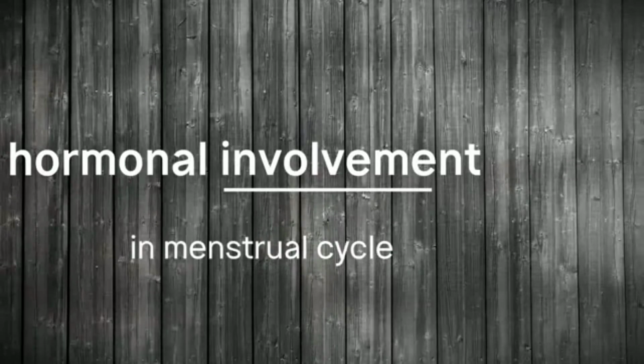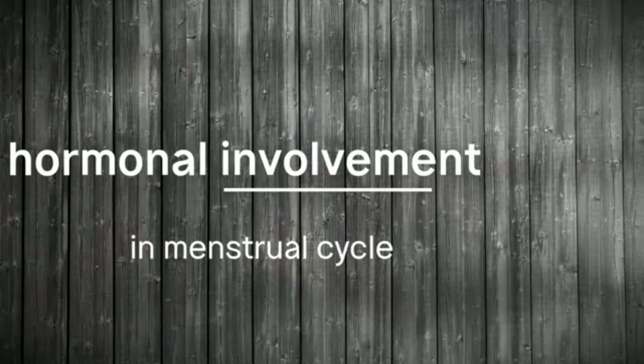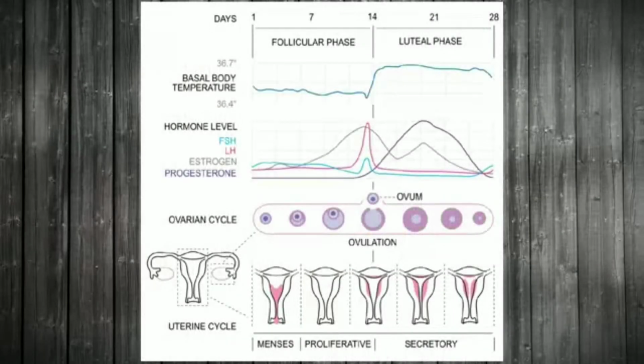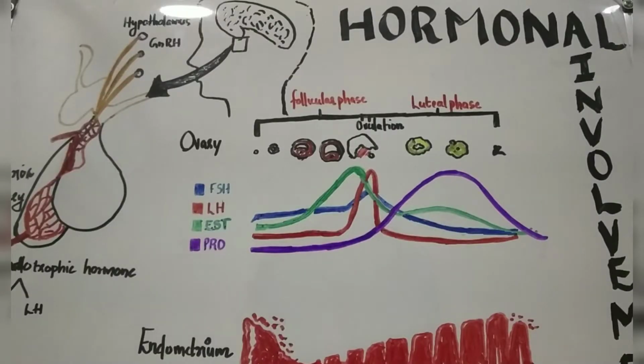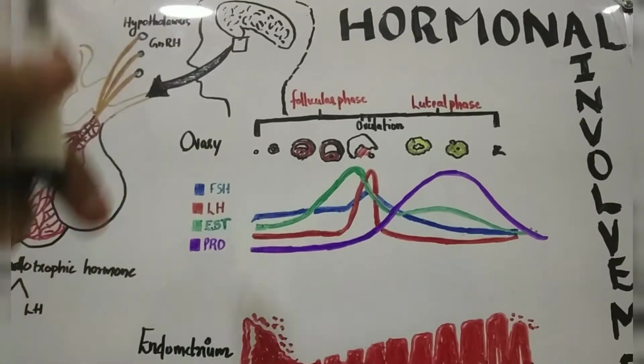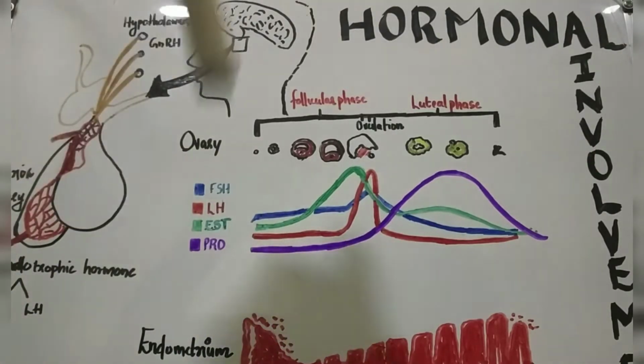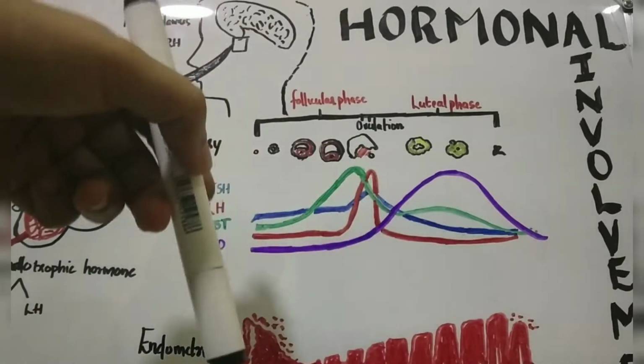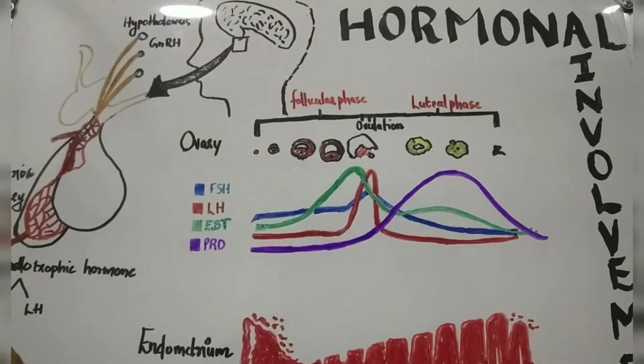Hello, this is me, Dr. Tanya Hashik. Today's topic of discussion is hormonal involvement in the menstrual cycle. So today we will discuss the hormonal involvement in the uterine cycle as well as the ovarian cycle. That is, certain hormones are involved in the ovarian as well as the uterine cycle. These are responsible for the cyclical changes that occur in the ovary as well as the uterus. So today we will discuss more about it.